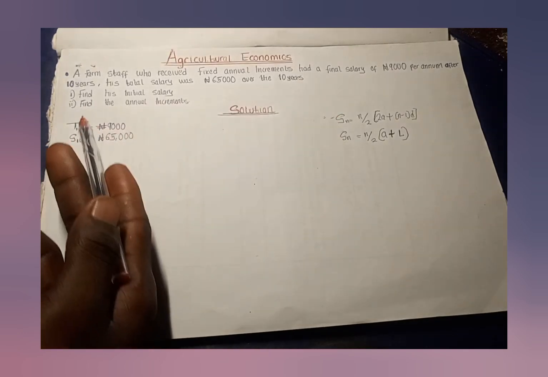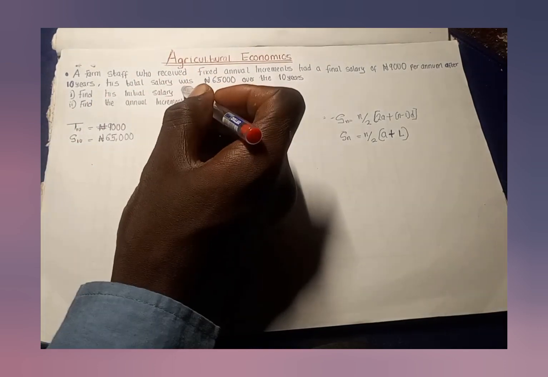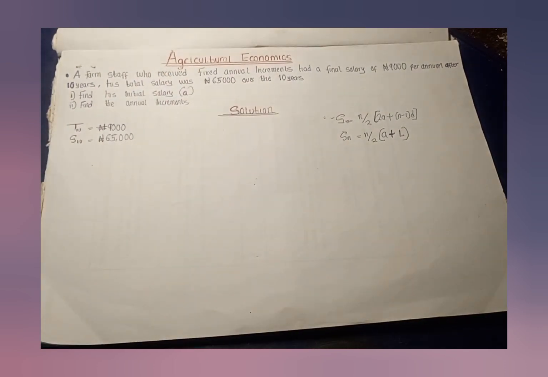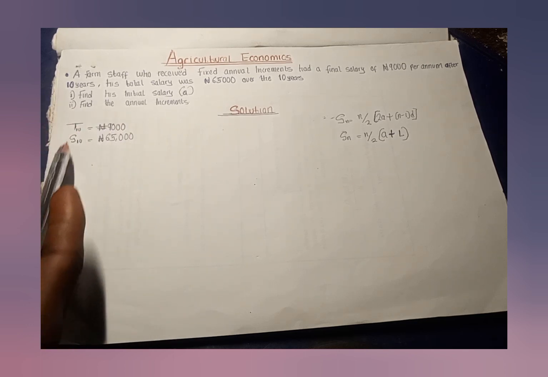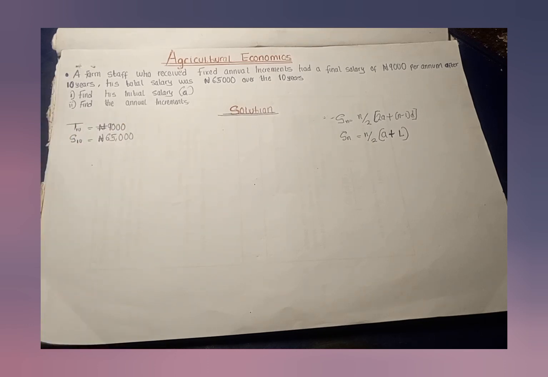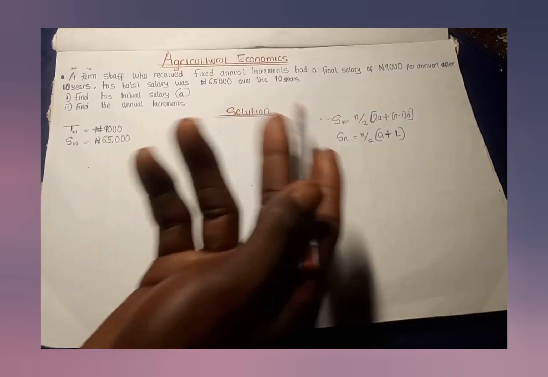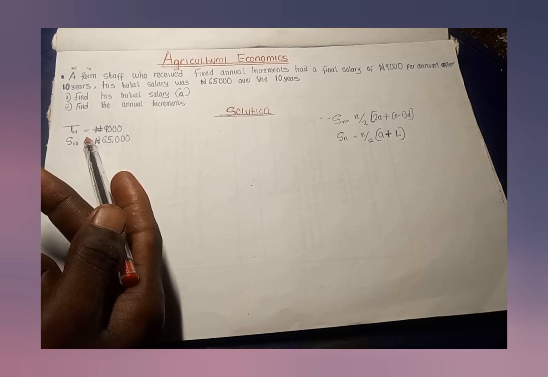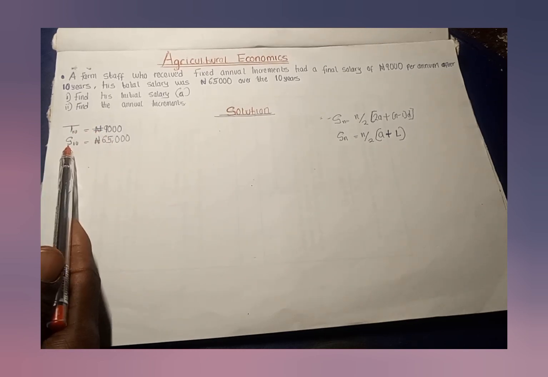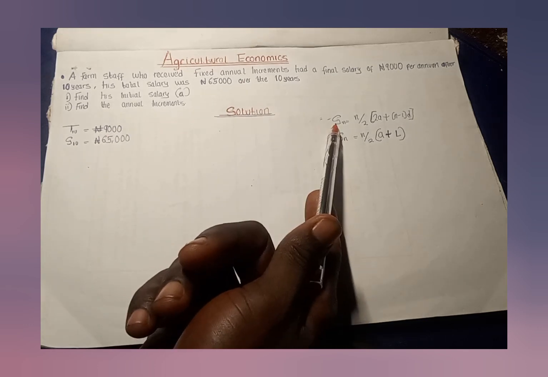So before I find my A, I will call the initial salary A. The first salary the man received in the first year, I call it A, which is the first term. Now, I cannot have two unknowns. Please have that at the back of your mind. If I want to input these parameters into one of these equations, let me start by inputting them into the first formula. I have T10, I have S10. The S10 is the sum of the n terms. I will input it here, S10.